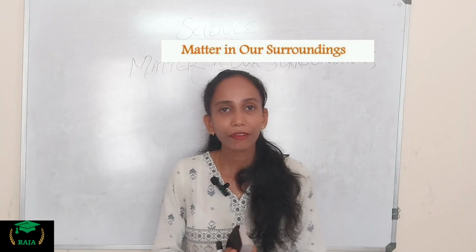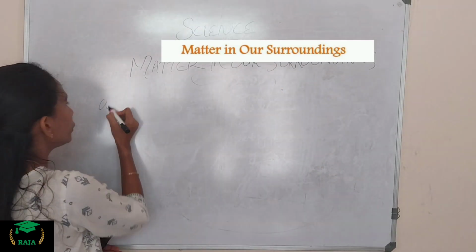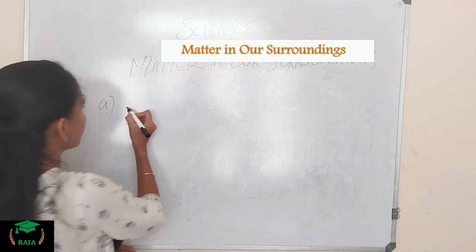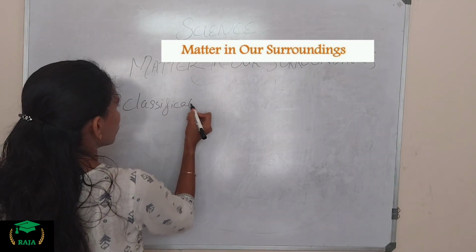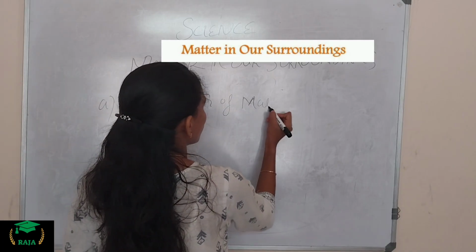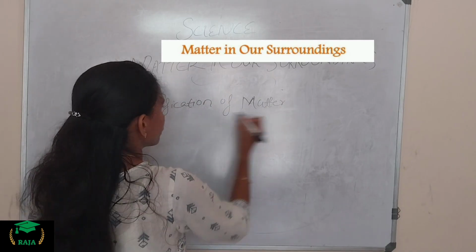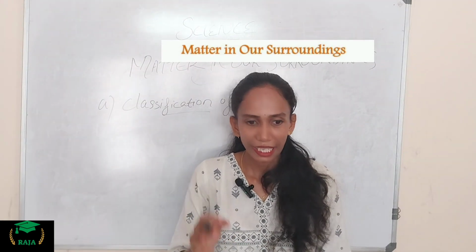So let me do the classification of matter. First we move on to the classification of matter. Do you know how we classify matter?